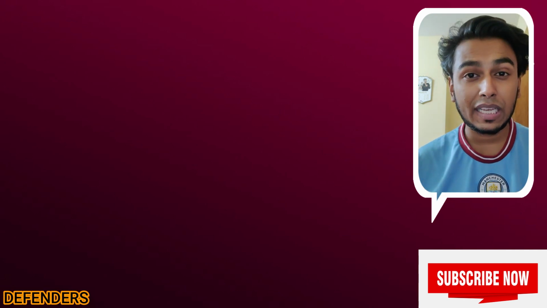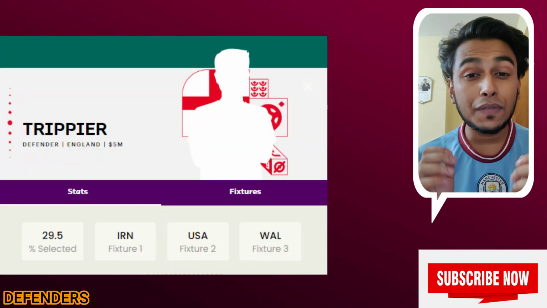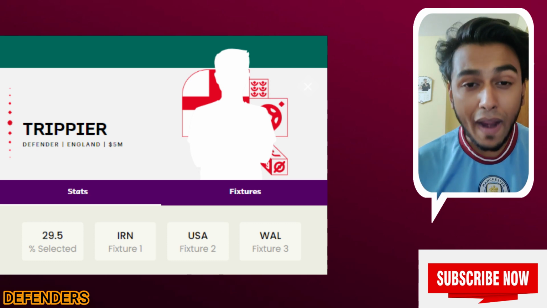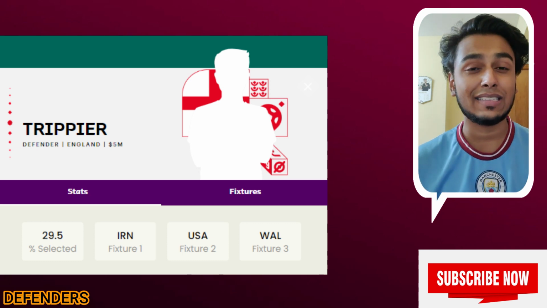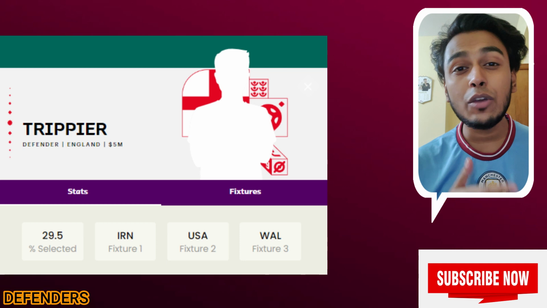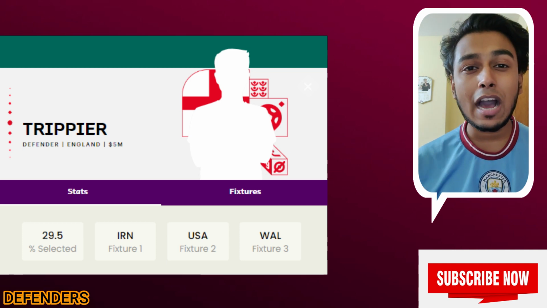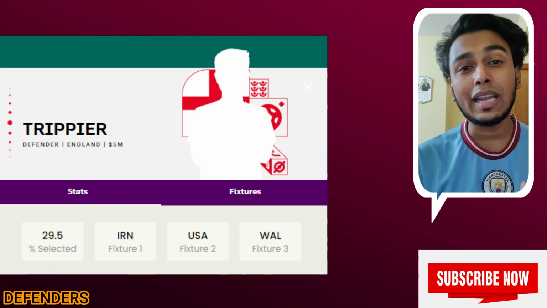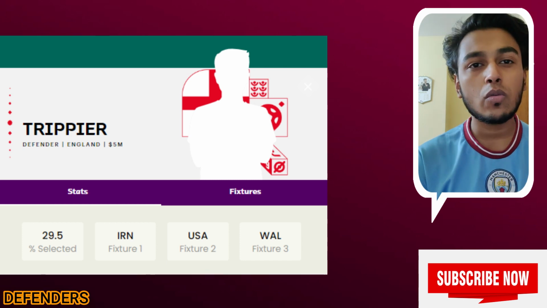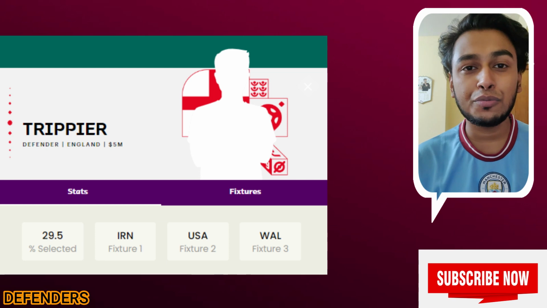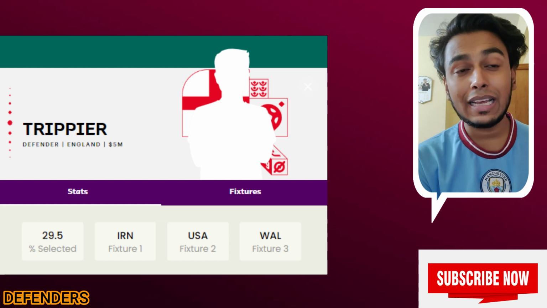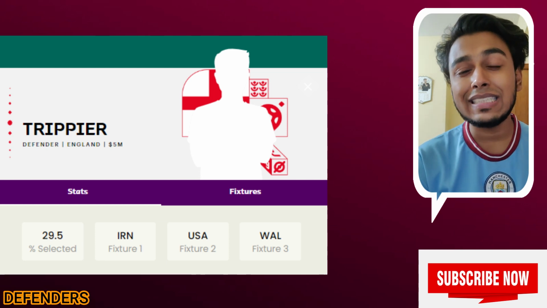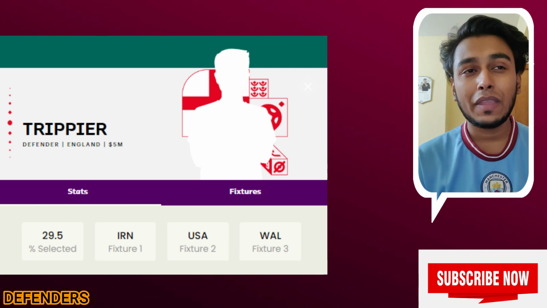And our first pick is Kieran Trippier. Yes, he's just 5 million and he's in very good form. In his last match against Chelsea, he got a clean sheet and he was the man of the match. And now England's first match is against Iran, and he assists with so many crosses and through passes to the forwards. In England he has to pass through to Harry Kane and Jude Bellingham. So I think this is very easy for Kieran Trippier against Iran.